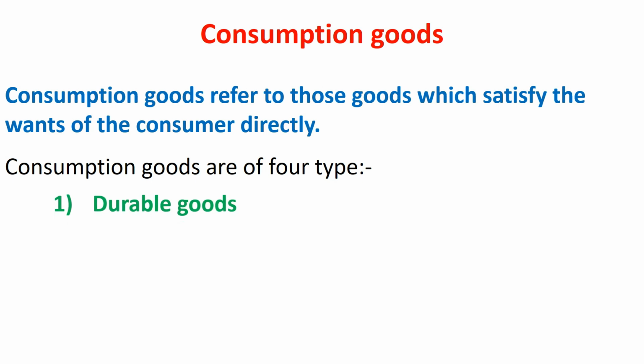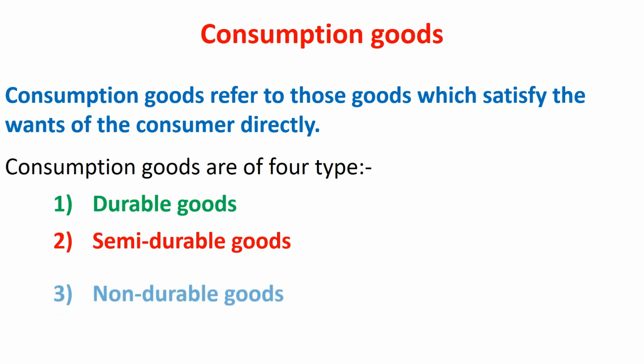Consumption goods are of four types. Number 1, durable goods. Durable goods are goods which can be used again and again over a long period of time, like television, refrigerators, etc. Number 2, semi-durable goods. Goods which can be used for a limited period of time are termed as semi-durable goods. These goods have a lifespan of around 1 year. For example, clothes, shoes, etc.